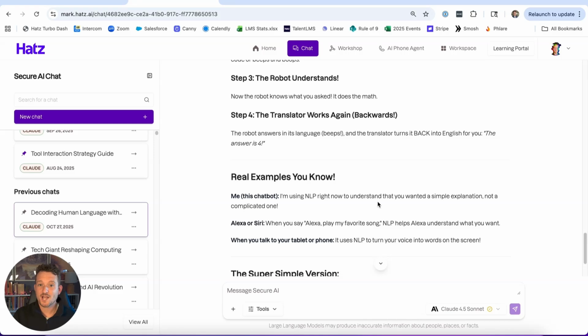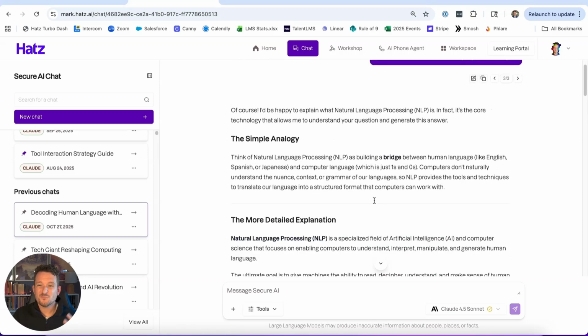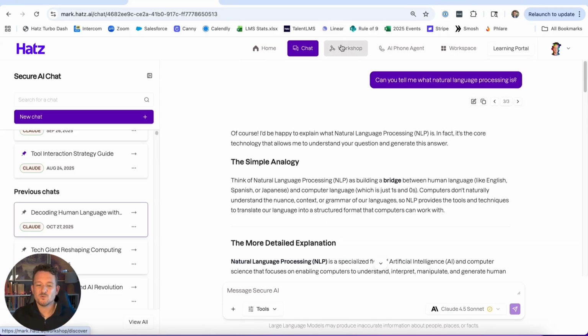Use this branched chatting feature to familiarize yourself with different LLMs, different AI models on Hatz, so that you can figure out which ones you prefer for certain use cases or certain types of conversations over others. 50 models is a lot to look at all at once, but you can look at multiple models in the same conversation. When you're building agents, when you're building workflows, we give you the option to select a different model for each step of the workflow.